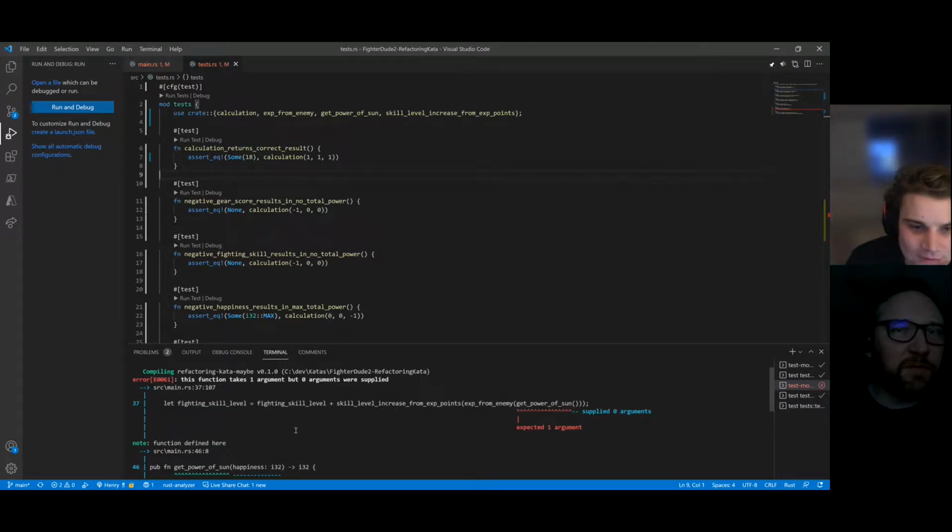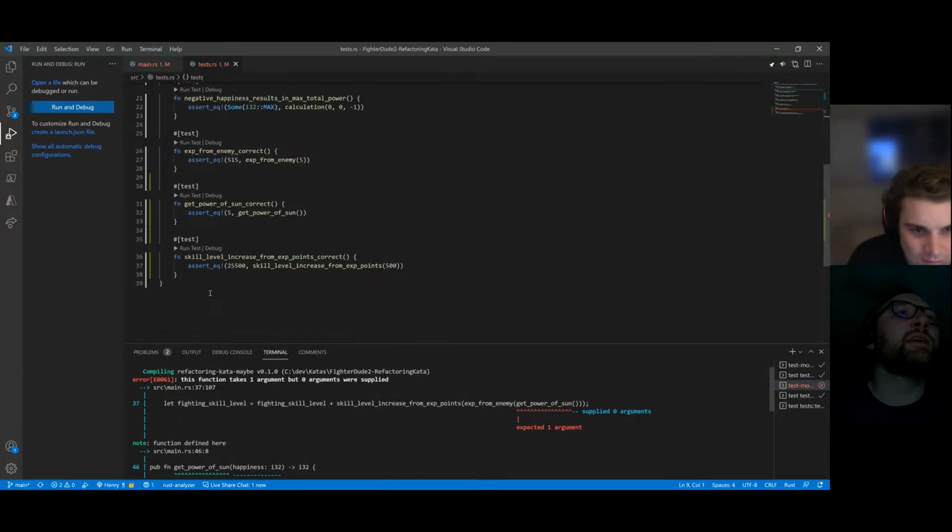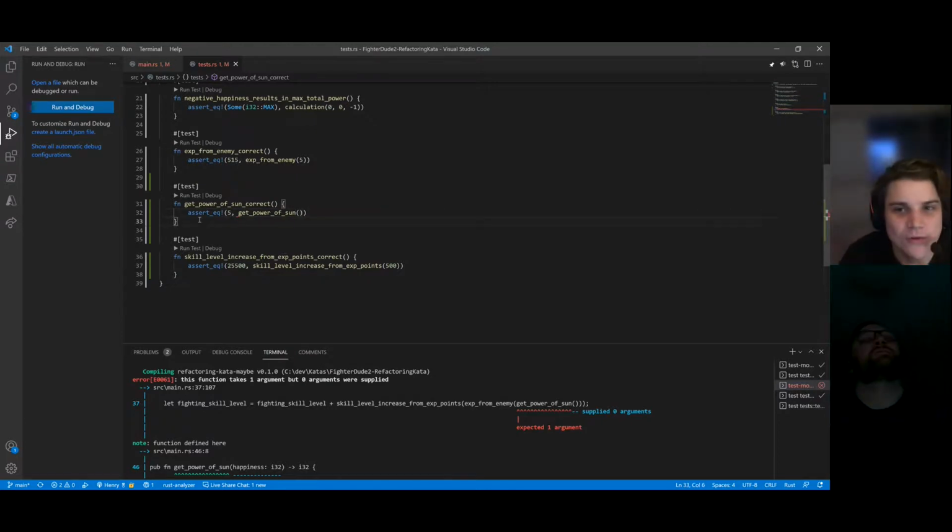It looks like they failed to compile. There we go. Yeah, we still have to add that new parameter there. Yeah, but that's from this test, right? Get power of sun. Yeah. So in this case, yeah, it would be like 0, but I think we actually want to test that. So let's put like 3.